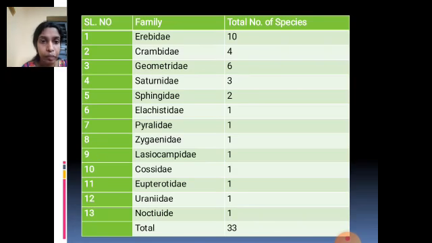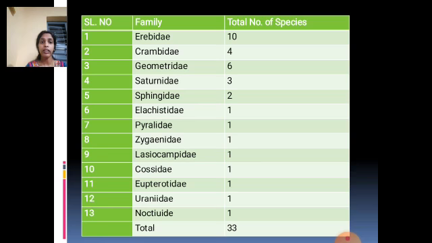we got 13 families. The families include Erebidae, Crambidae, Geometridae, Saturniidae, Sphingidae, Elachistidae, Pyralidae, Zygaenidae, Lasiocampidae, Cossidae, Eupterotidae, Uraniidae, Noctuidae. So these are the 13 different families which we have observed in Sringeri.